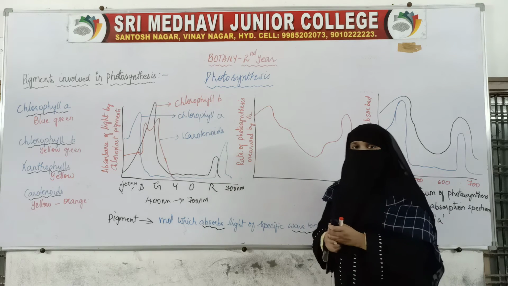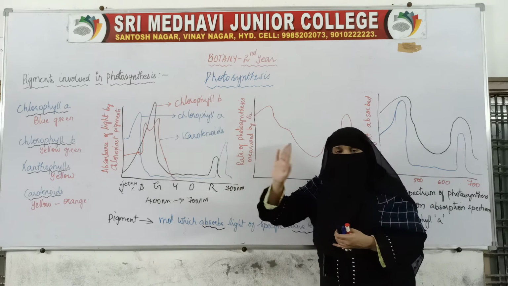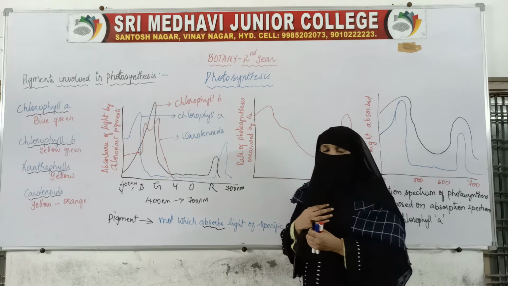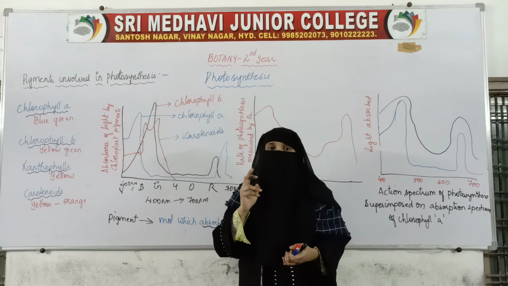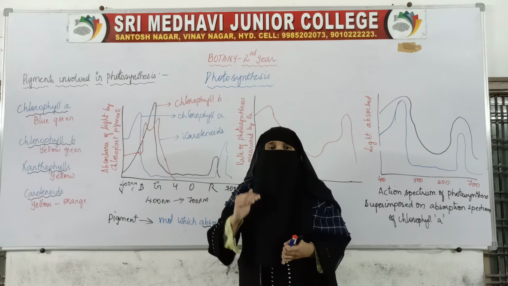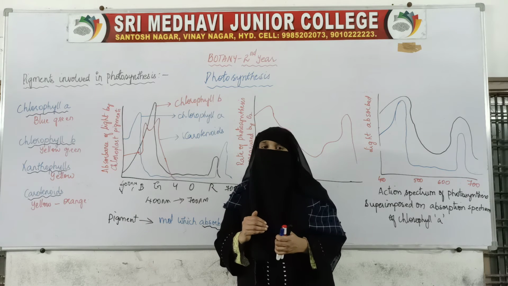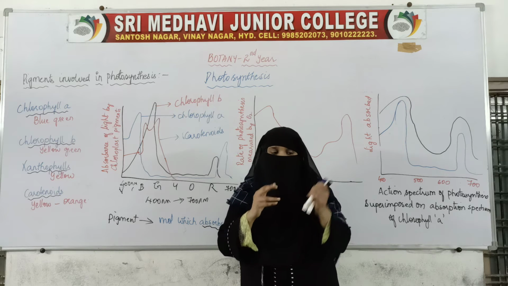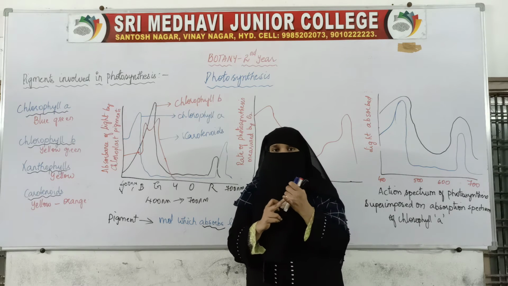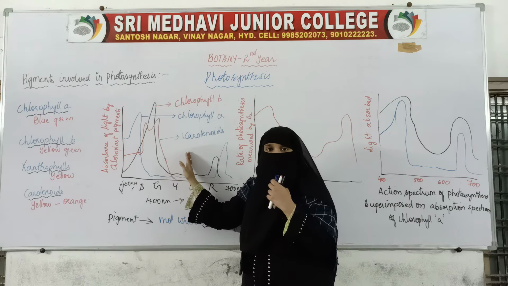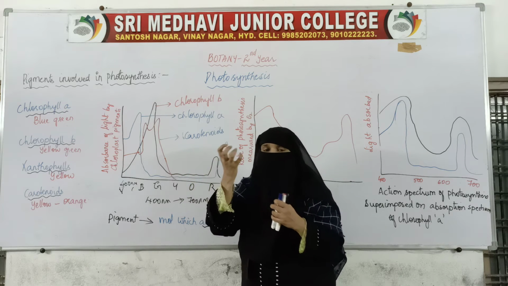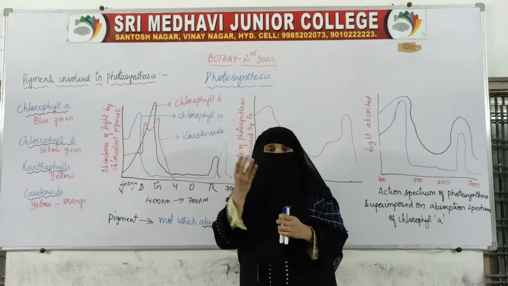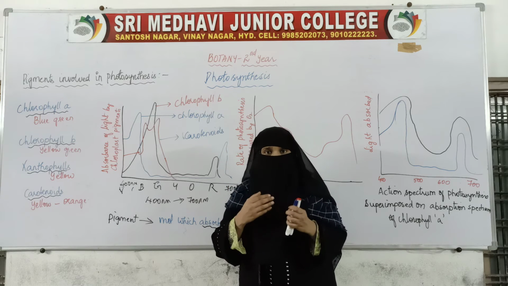Now we have seen how different molecules absorb light, and where they absorb. Chlorophyll A and chlorophyll B, especially chlorophyll A, shows the maximum peak. Chlorophyll A shows maximum absorption, and that too in the blue region and red region. With this graph, what we have seen is that chlorophyll A shows maximum absorption of light, because it depends how much light is absorbed.